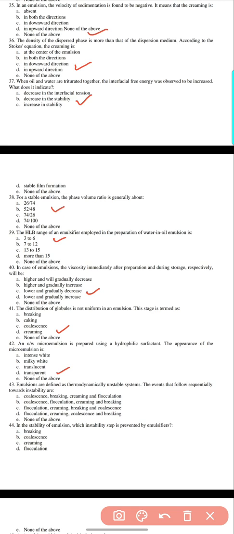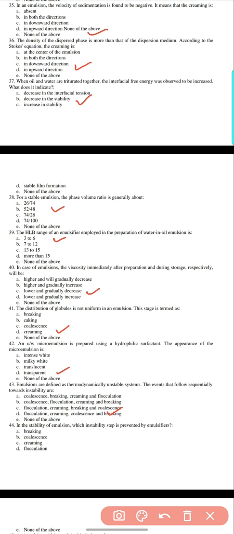43. Emulsions are defined as thermodynamically unstable systems. The events that follow sequentially toward the instability are coalescence, breaking, creaming, and flocculation; coalescence, flocculation, creaming, and breaking; flocculation, creaming, breaking, and coalescence; or flocculation, creaming, coalescence, and breaking. Here, option D.